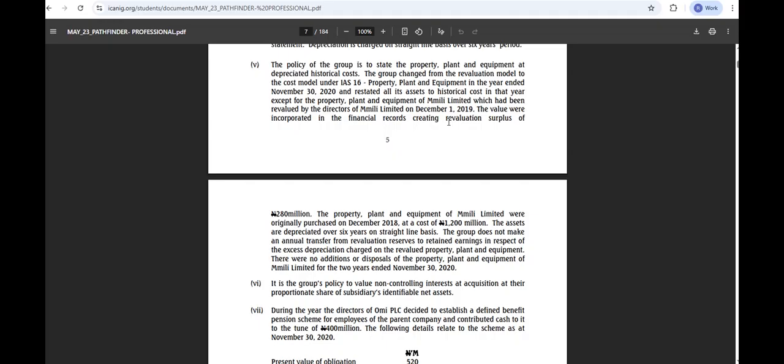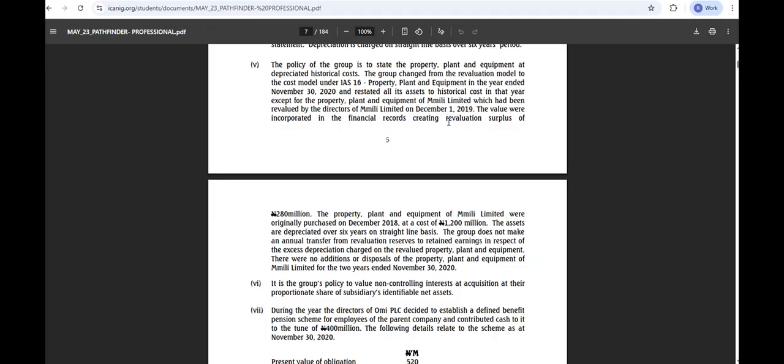The PPE of Emily Limited was originally purchased in December 2018 at a cost of 1.2 million. Initially, the asset was purchased at 1.2 million in 2018, but the assets are depreciated over 6 years. 1.2 million divided by 6 will give us what? 200 million.